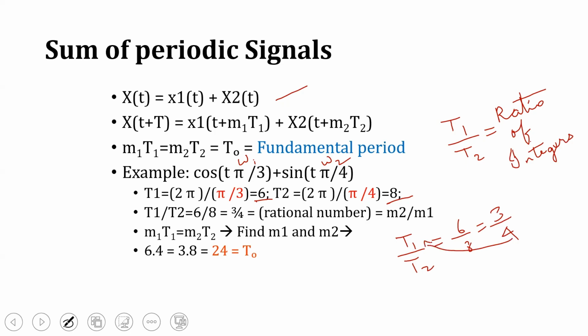Just cross multiply this. So if we cross multiply, we get 4T1 is equivalent to 3T2, which is equivalent to some T naught. Here the T1 value we had got is 6, and the T2 value is 8. So if we substitute, we get 24. This is our T naught. This is how we find the fundamental time period T naught for any periodic signal that is the sum of two periodic signals. Hope you had understood.